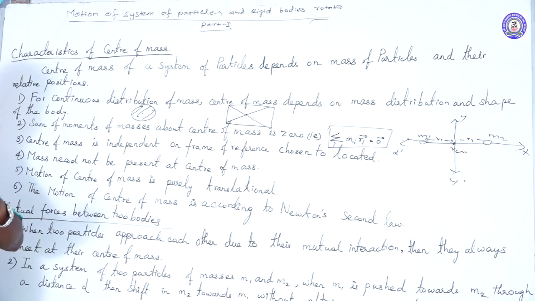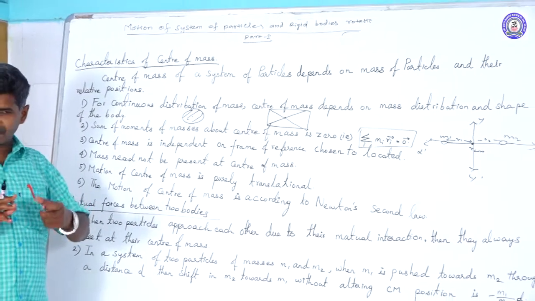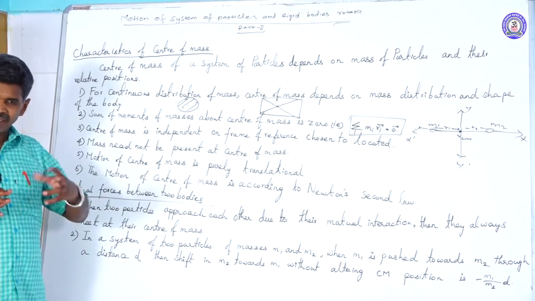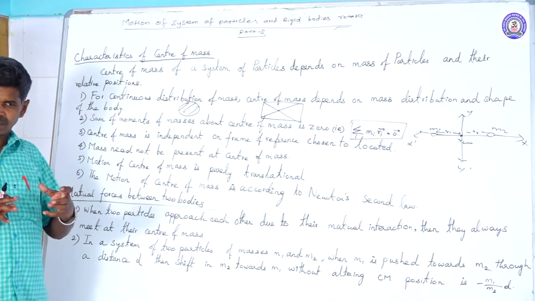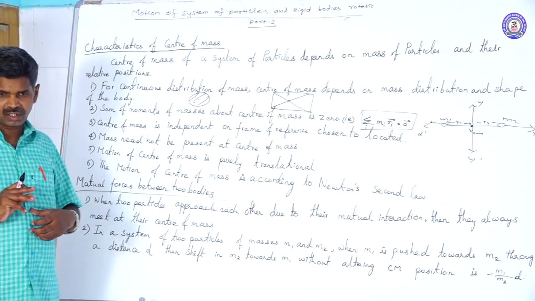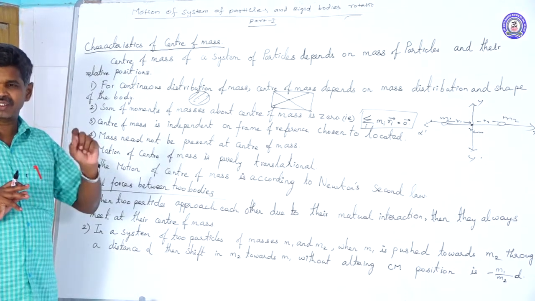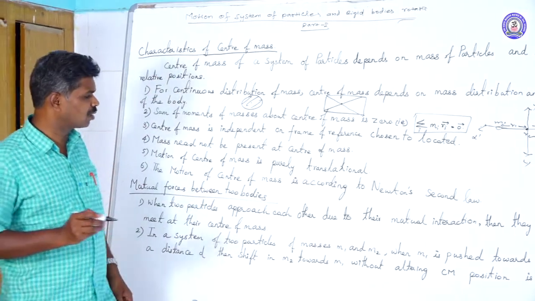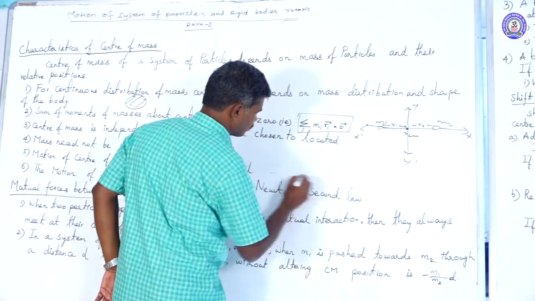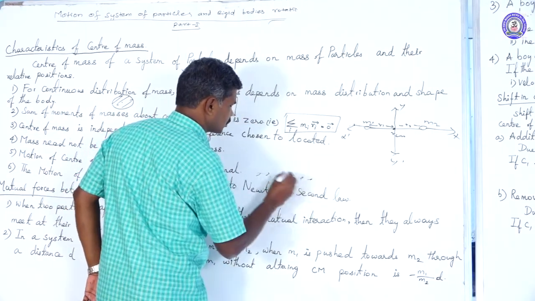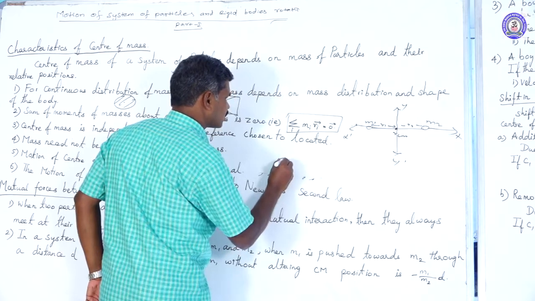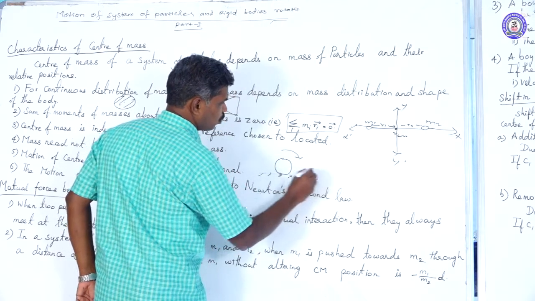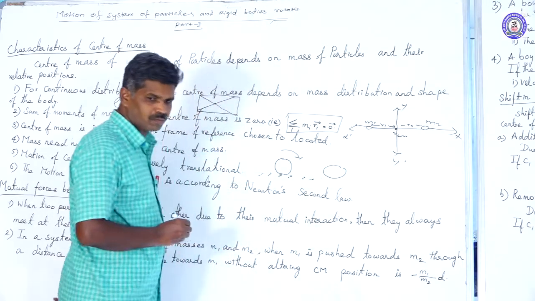When a rigid body or system of particles makes a motion, the particles may make both translational motion and rotational motion, but the center of mass makes only pure translational motion. For example, on a road, a circular disc is rolling, moving from one position to another position.